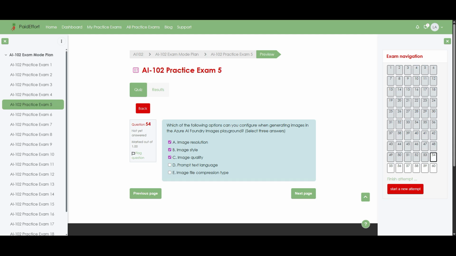Image file compression type, Option E, is not exposed as a separate configuration in the playground, so you cannot adjust it directly when generating images.